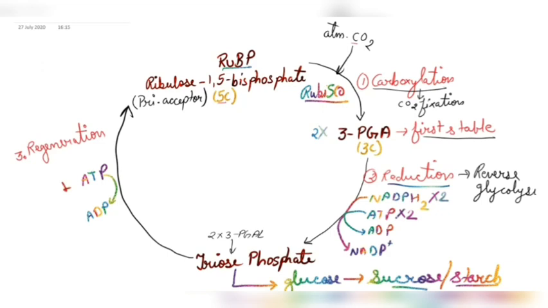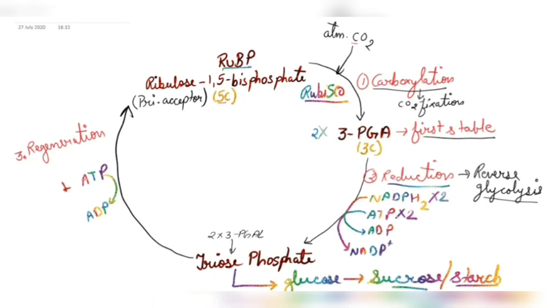Some of you might be thinking where this ATP is used, how this NADPH2 is used, how this 3-PGAL is used. So remember, this reduction step is just the reverse of glycolysis. That is, it is also a 10-step process. But here in the photosynthesis chapter, we do not study this process in the detailed form. So just remember how many NADPH2 and ATP are used, what is the substrate, what is the product, and why it is known as reverse glycolysis also.